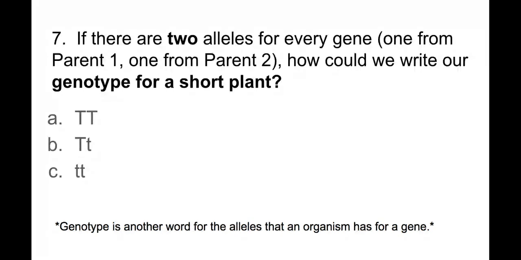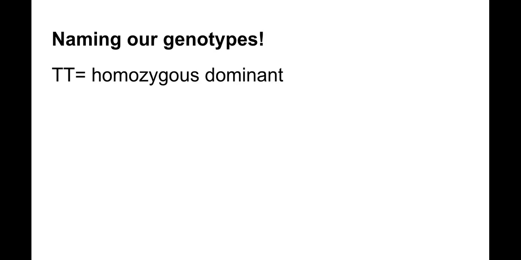And then the same thing for number 7. How do we write our genotype for a short plant? Remember, if we get one dominant allele, just one, you're going to look tall. If you get no dominant alleles, what do you think you're going to look like? Try to figure that out.